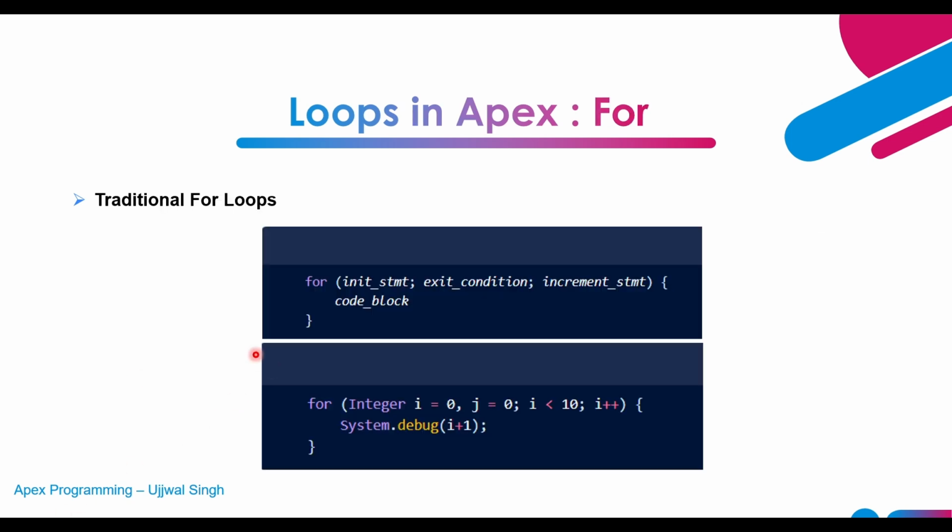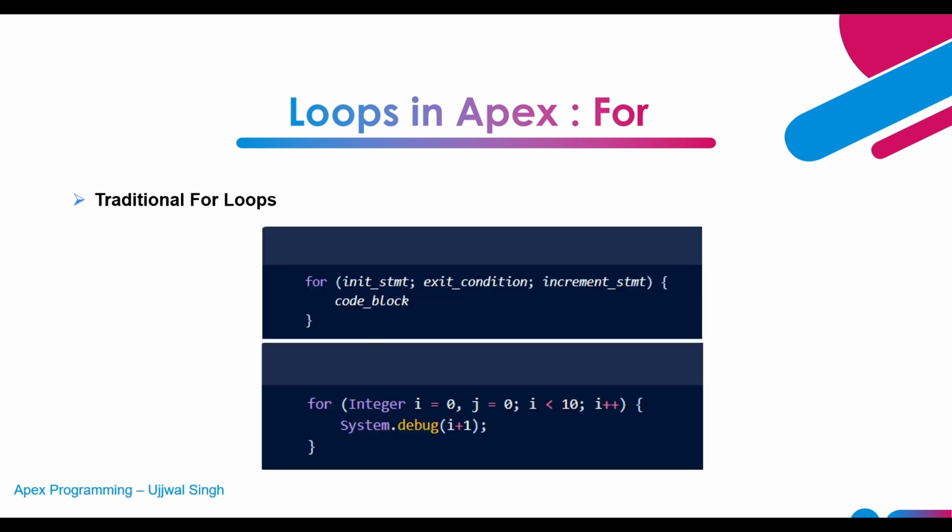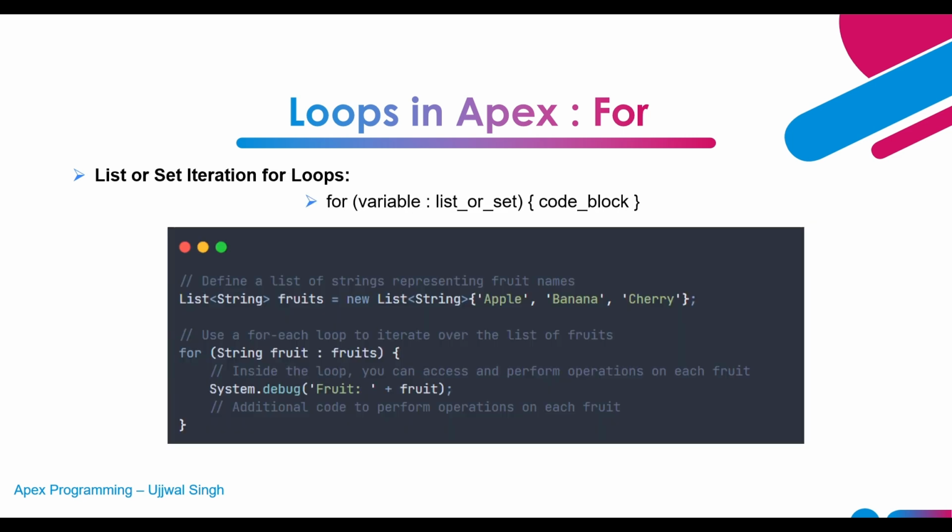In the next video, we will see for loops, how we can write for loops and the various types of for loops. We have different types of for loops: traditional, list, and query. So in the next video, we will see about for loops. Till then, take care and see you in the next video. Bye bye.